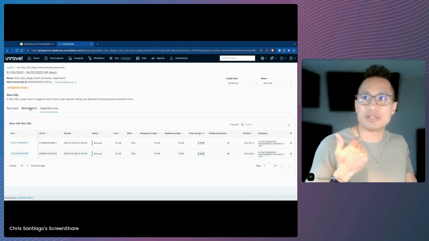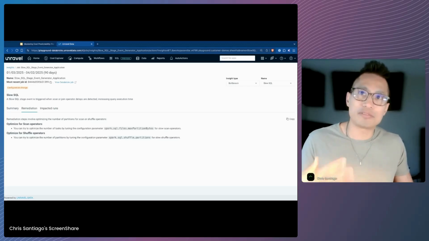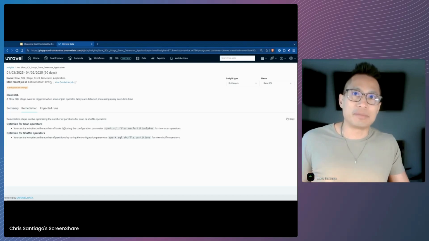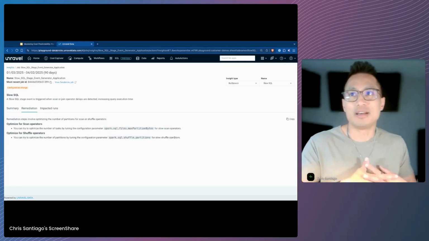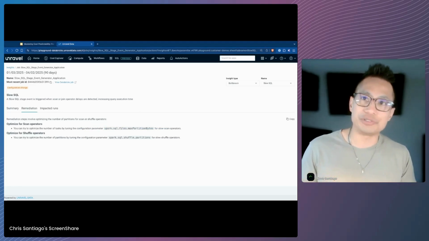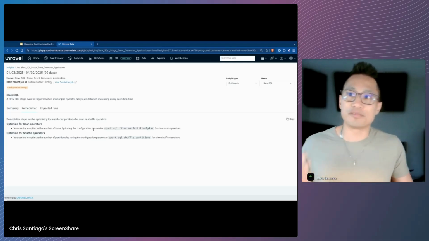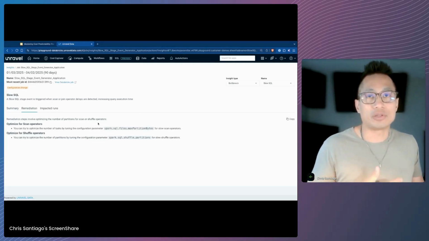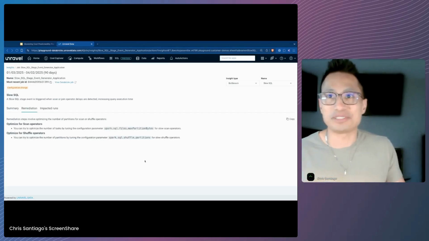So if we want to address that, we can go to this remediation tab here, and out of the box, Unravel provides some actionable insights. So optimizing for scan operators by tuning this configuration parameter, or optimizing for shuffle operators by providing this configuration parameter, really helps address some of the common code issues that your users can use to better improve performance and, more importantly, reduce inefficient resources by looking at things that can only be addressed from a coding perspective. Very powerful stuff here.